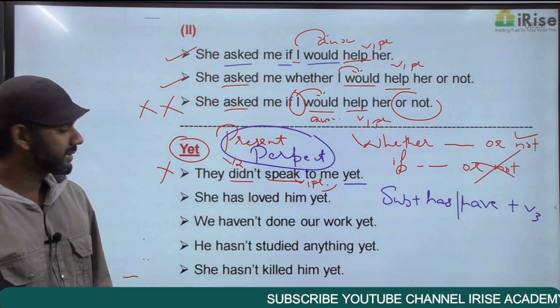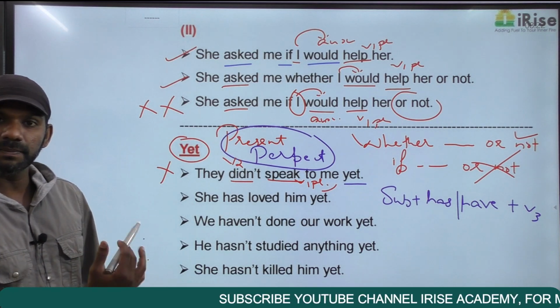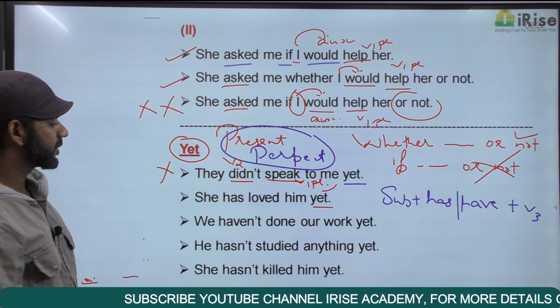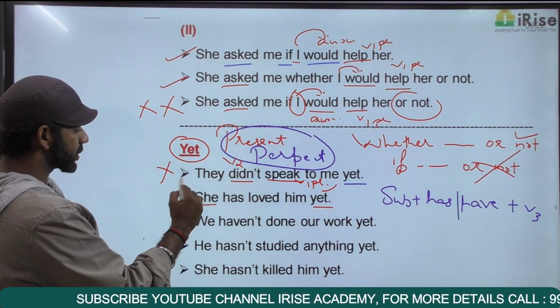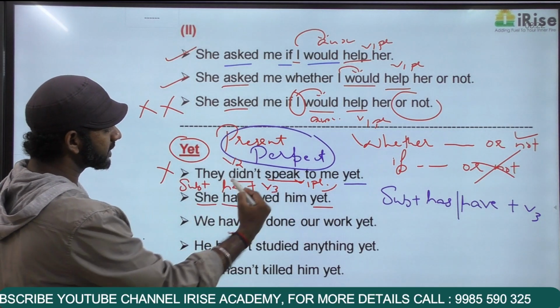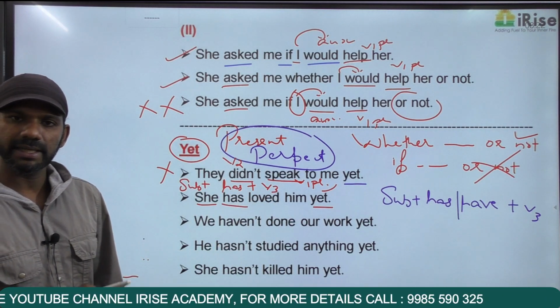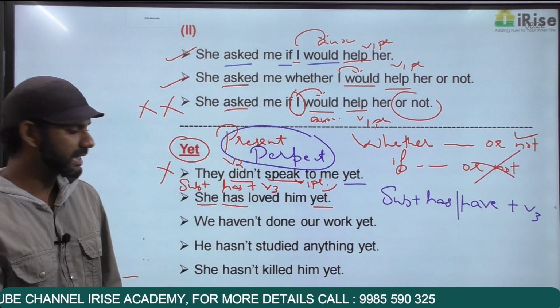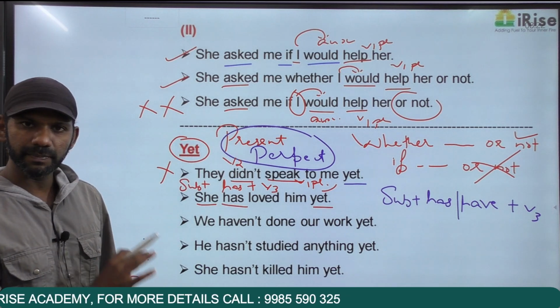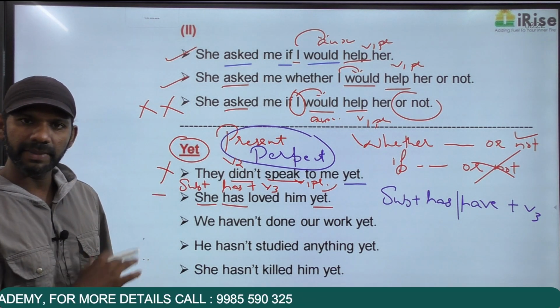Come to the second one. She has loved him yet. Yet is there. She has loved him. The subject here is she plus has plus loved, which is V3 here, because there's nothing like has plus V2. It is has plus V3. Subject plus has plus V3 is present perfect. Yet comes in present perfect. Leave it there. I'll come back to it.